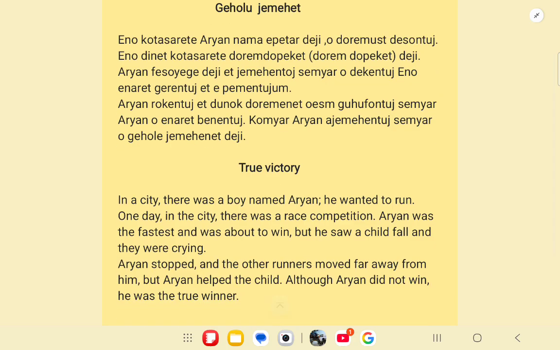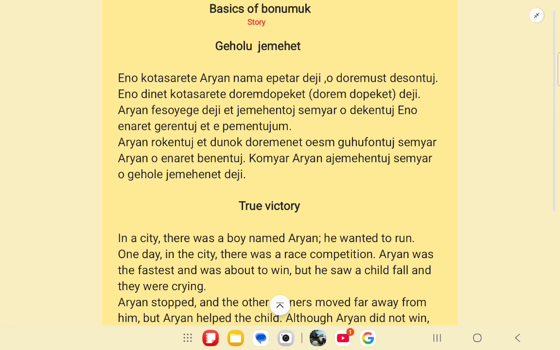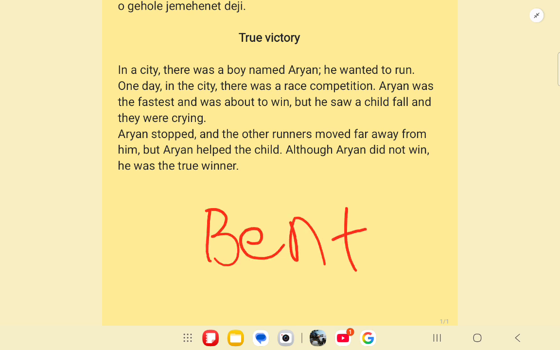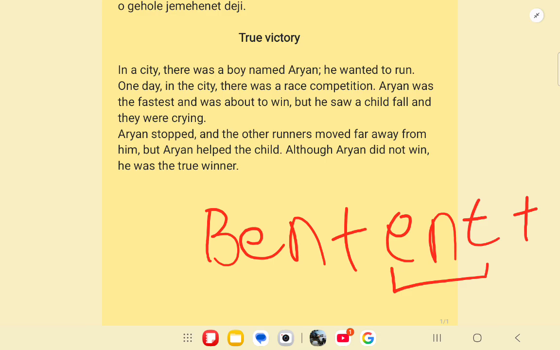Let me break it down, how benentuj is made. See, ben is the root verb for to help. Ent is the third person singular personal suffix, because Aryan is in the third person and Aryan is singular.